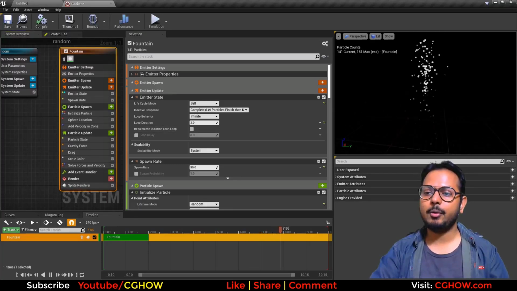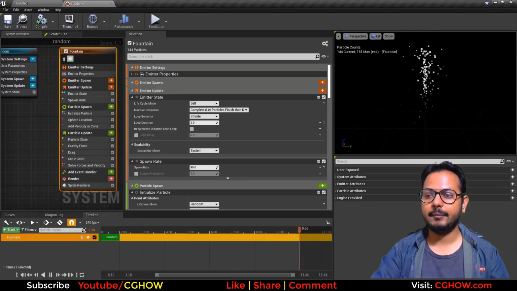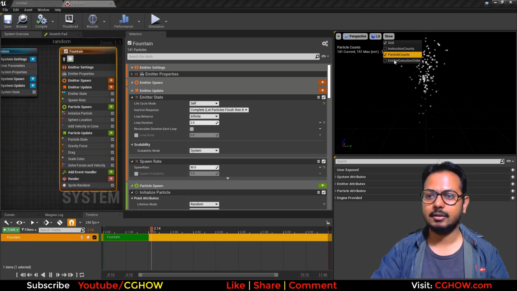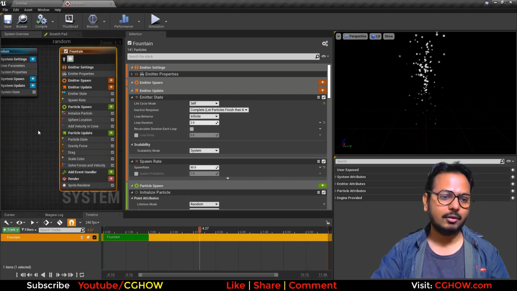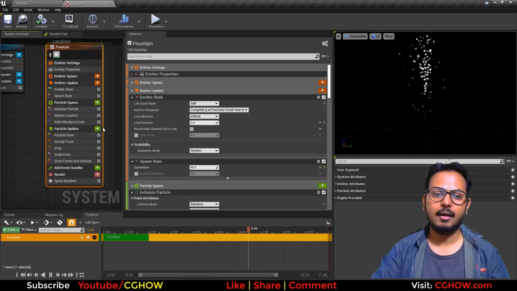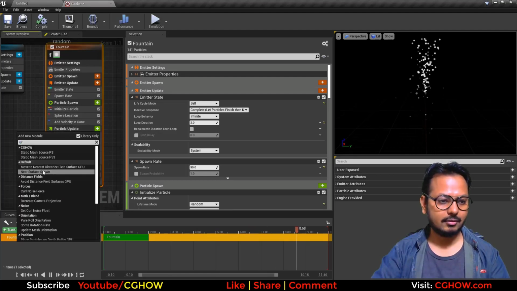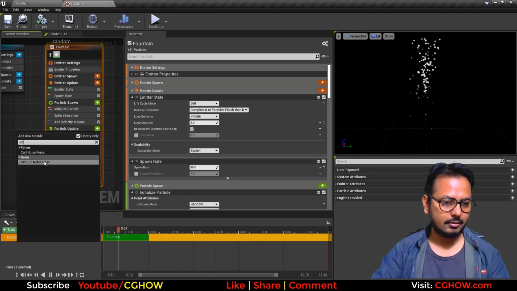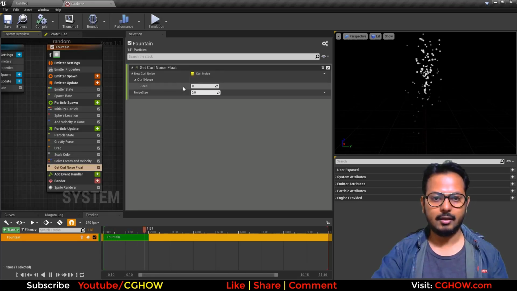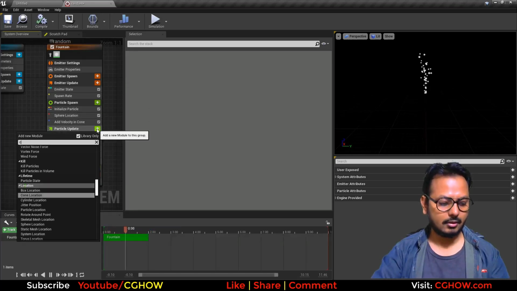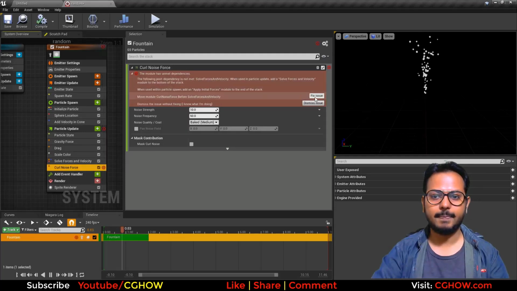So this is my default fountain effect, and what I can do is just add curl noise on this. So I can add curl noise, and oops, curl noise false, fix.